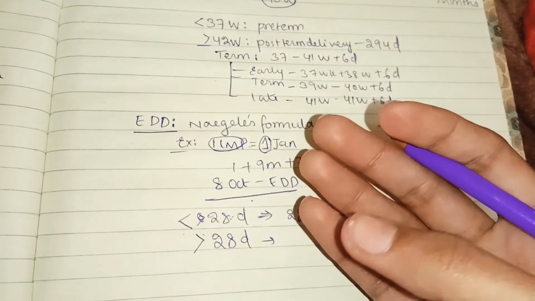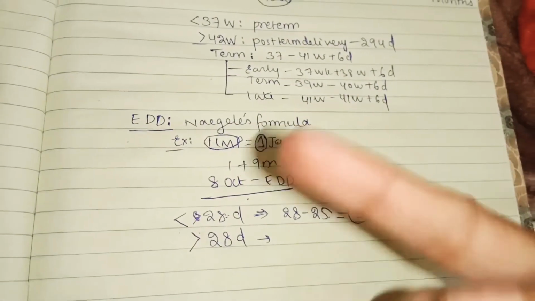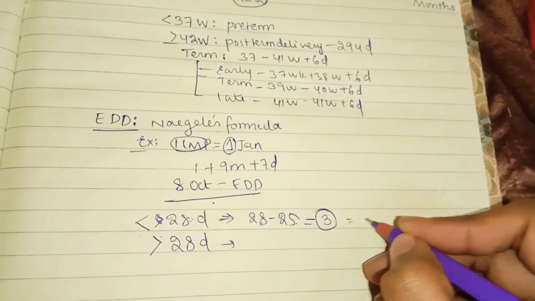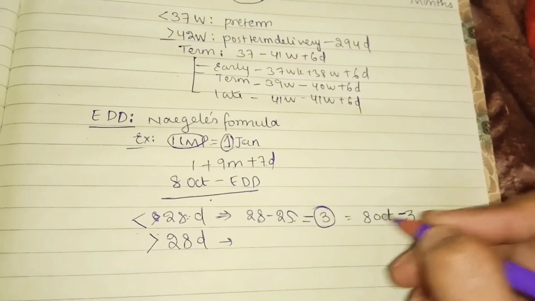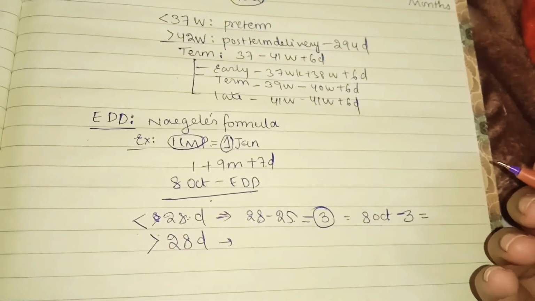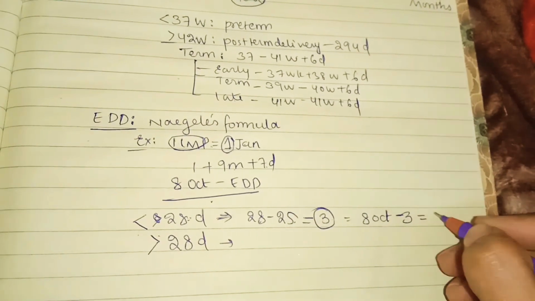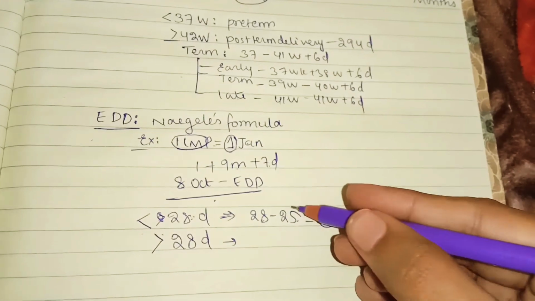Then what will you get? 3. Now the expected date is 8th October, right? So 8th October minus 3 days, that is 7, 6, 5. So on 5th October there may be expected delivery in this female of 25 day cycle.